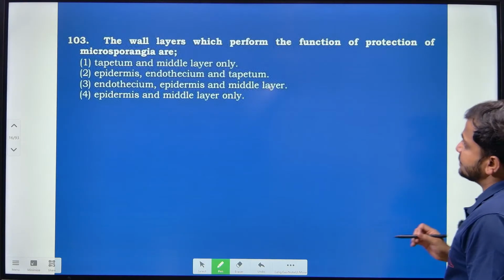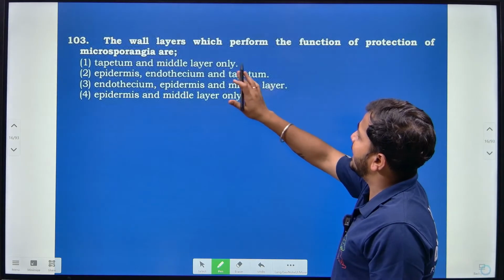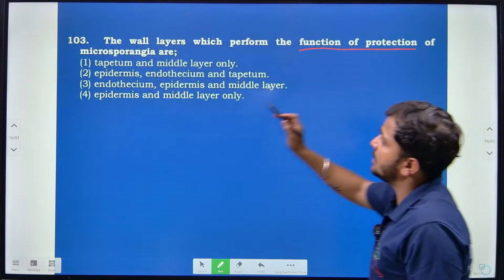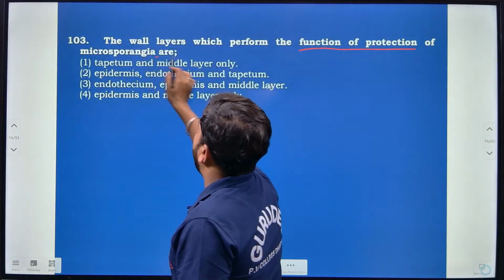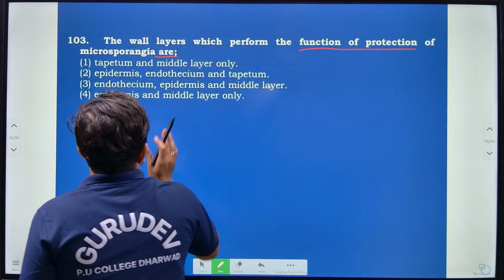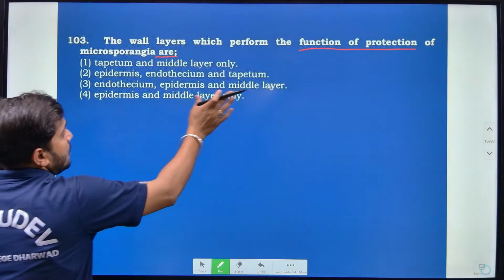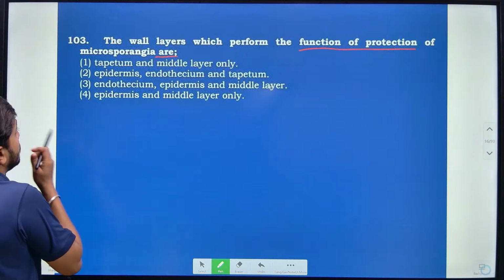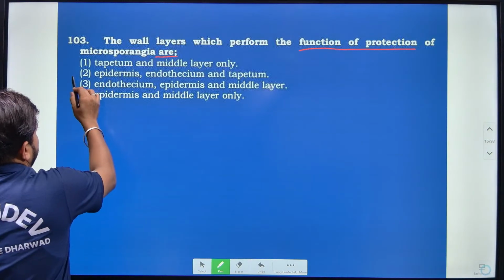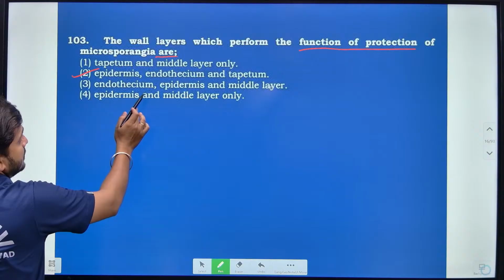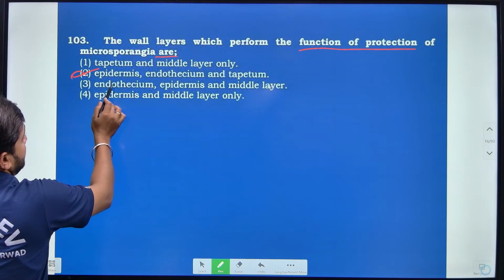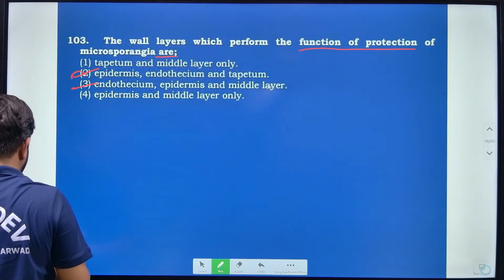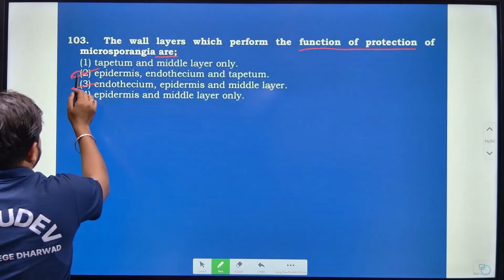Then, the cell wall layers which perform the function of protection of the microsporangia are nothing but the epidermis, endothecium, and the middle layer, right? So according to this, answer 3 is correct.